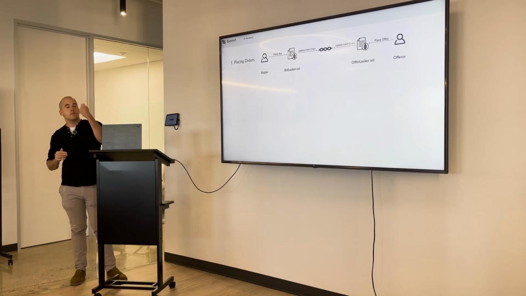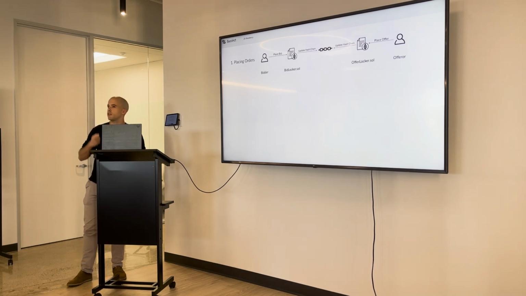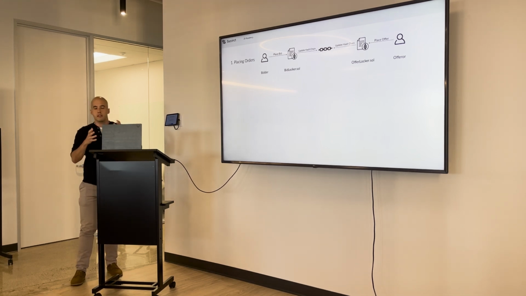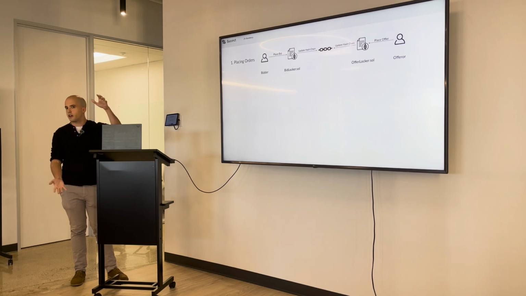Essentially, users just place orders on chain by locking some money up. And instead of the order actually being stored on chain, what you store is a commitment in the form of a hash chain. So the way this is done is that this hash chain essentially just encodes the entire history of the orders that were placed on chain.